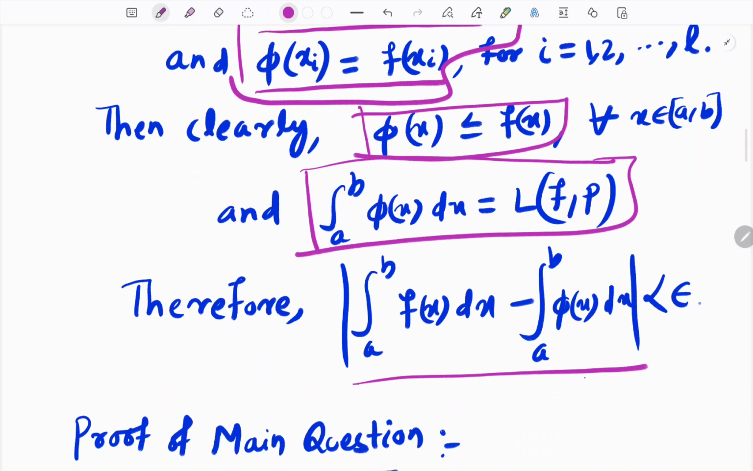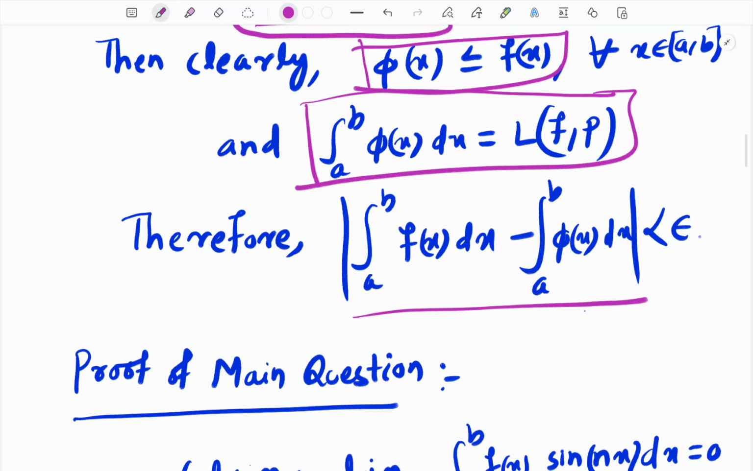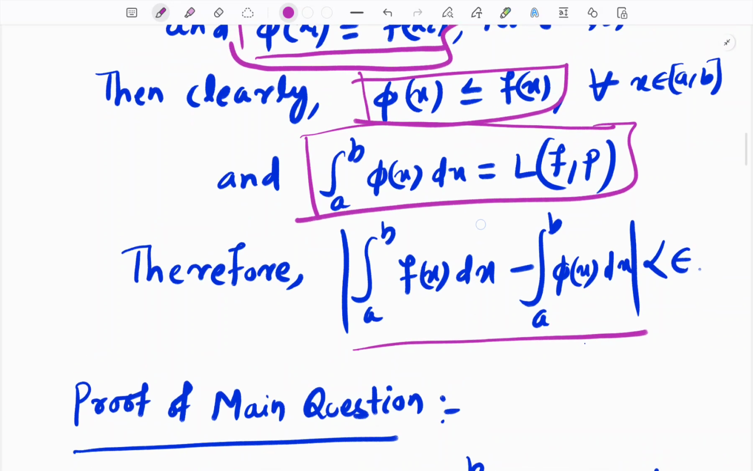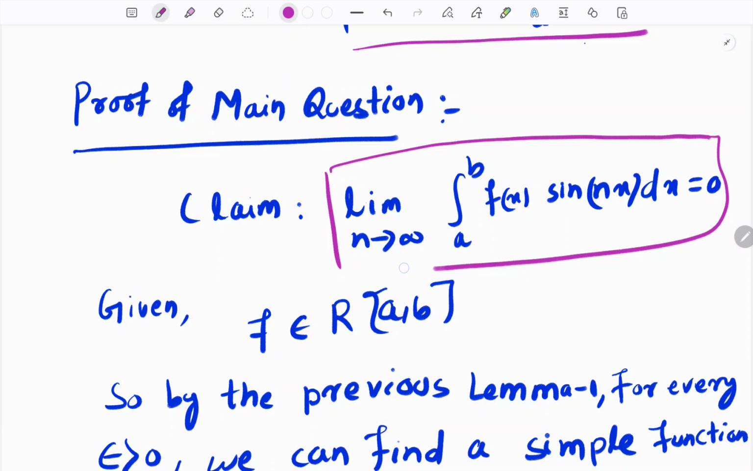So this proof is very simple. This is nothing but the Riemann lower sum, the function which we create from the Riemann lower sum. This lemma will be used to prove our main result. Our main task is to prove that this limit is equal to 0.